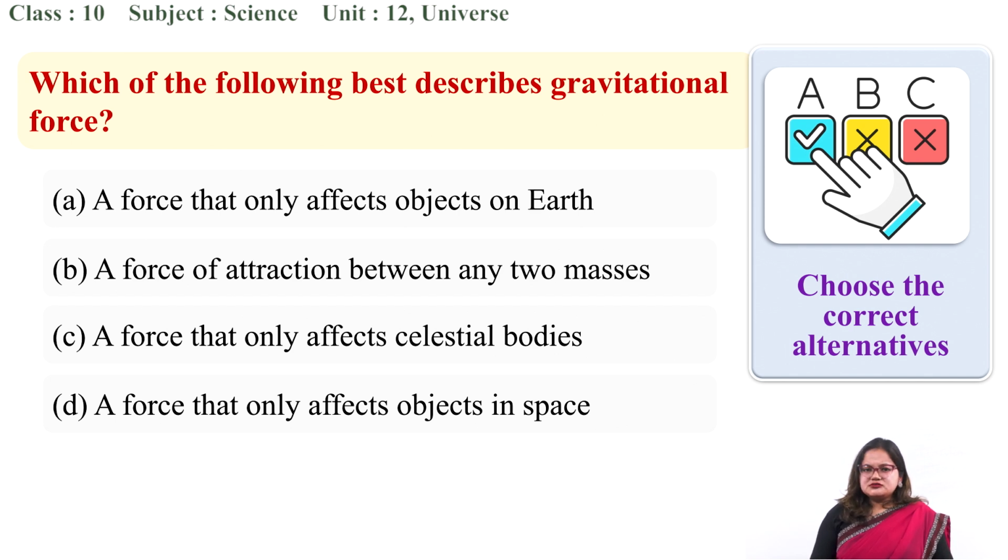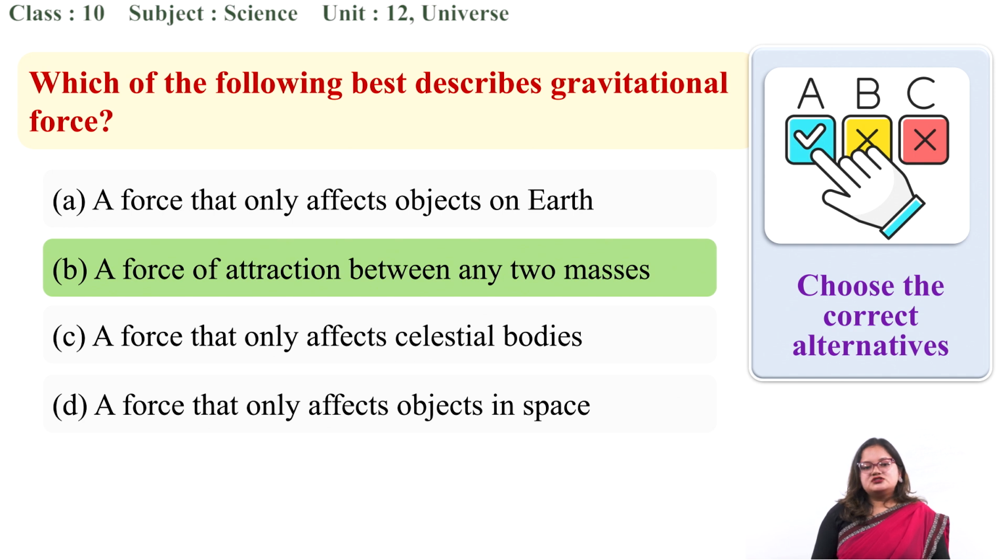So with that, we can easily figure out the correct answer. Our correct answer is option B, a force of attraction between any two masses. It is not just on earth, or just about celestial bodies, or just about space. It is from any place between two masses.